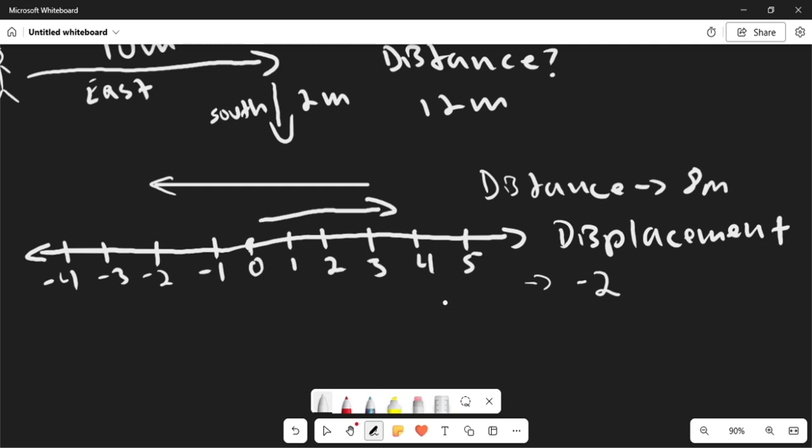So when we're going to the left, we're always going to associate the left with a negative number. When we're going west, we associate that with a negative number. Same as south. South is always negative. Right, east, is always going to be positive. North, up, is always going to be positive. So in this case, it's going left, so it's going to be negative.